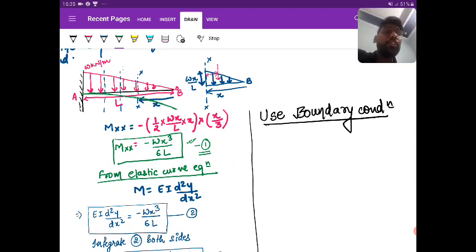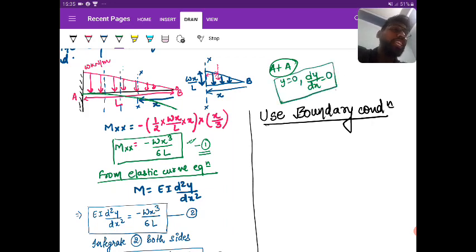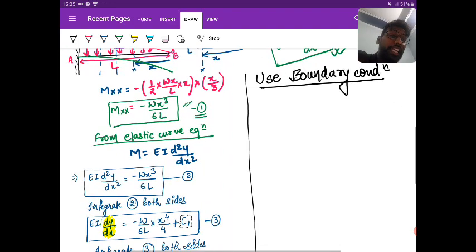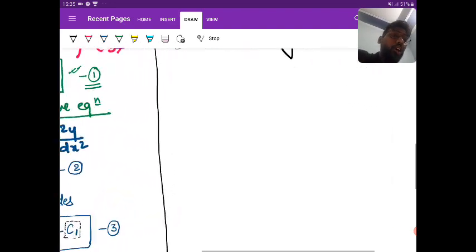Yes, come on, tell me. Yes, there is a point A. So at point A, what you know, y is equal to 0 because it's fixed and slope is also equal to 0. Yes or no? So this will be used for the boundary condition. Is it clear? So see now.